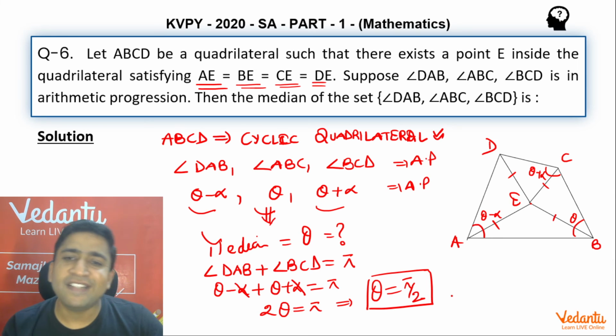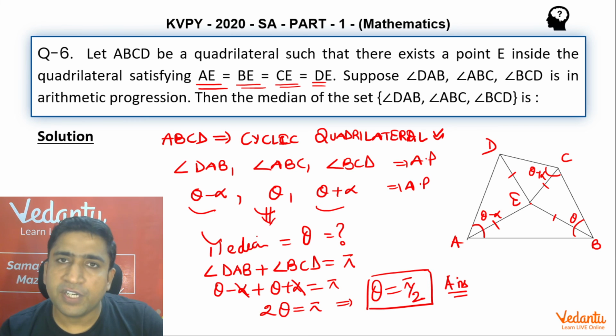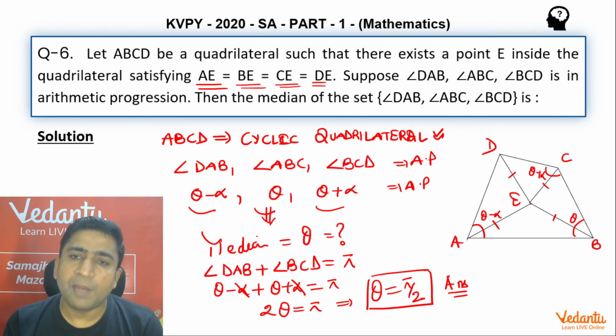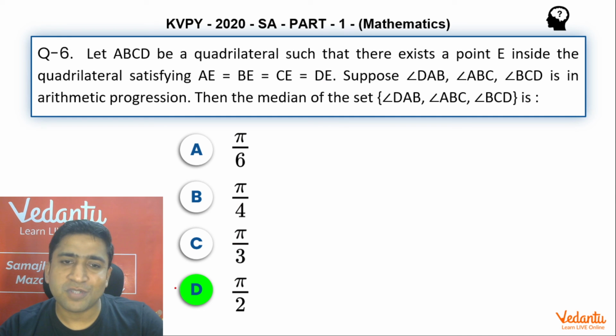The moment you get this answer, theta is going to be the median value of the set of these three angles. So my answer for this particular question is theta equal to pi by 2. That is the answer. And if you look at the options, guys, I hope all of you can see that the last option is the correct one, that is option D.